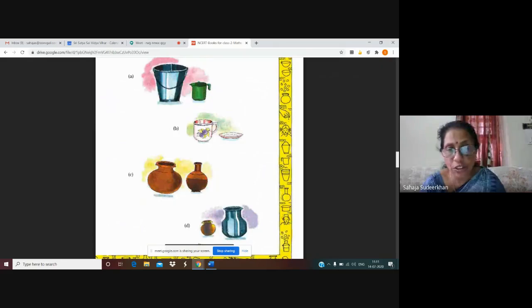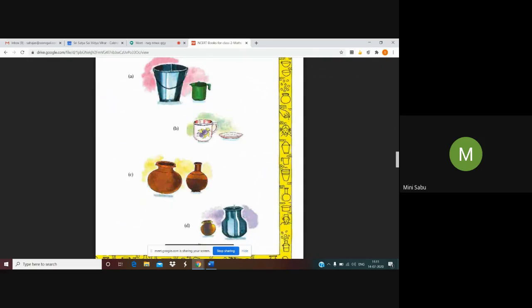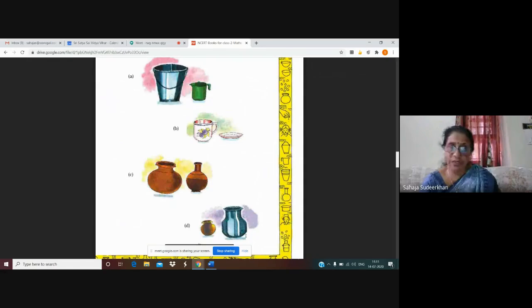Now here also two pots are given. So tell me which one, first or second? Yes, it is second. So you have to encircle this one. So these encircled vessels can hold more water.